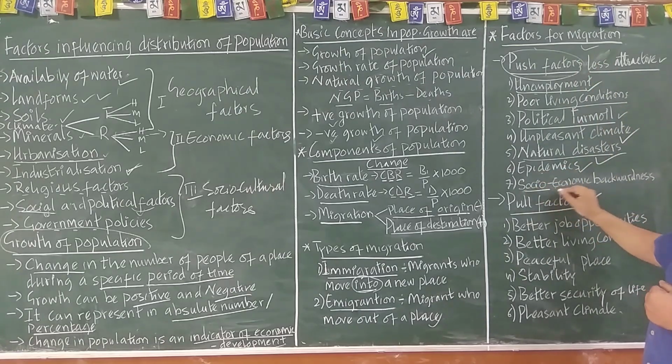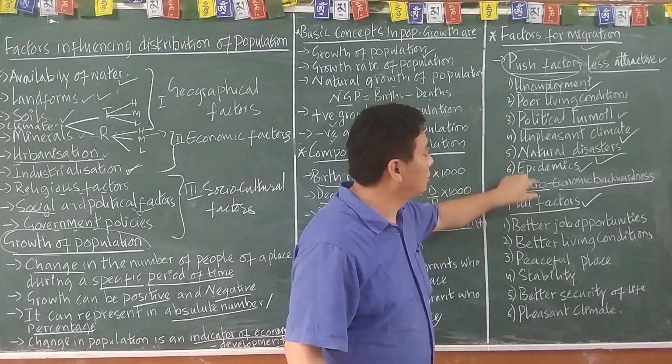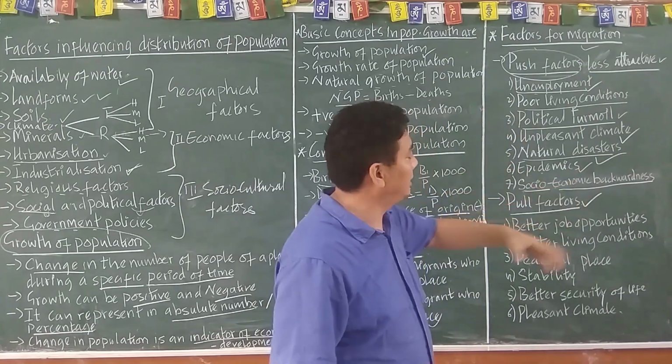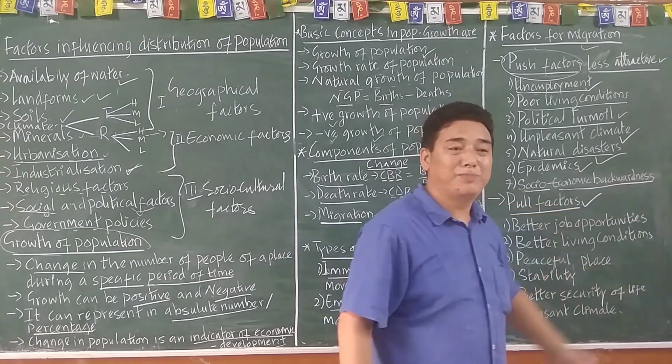Epidemic. Then socio-economic backwardness. Social conditions are not good, society is not good in that very area or place, and the economic condition is backward.